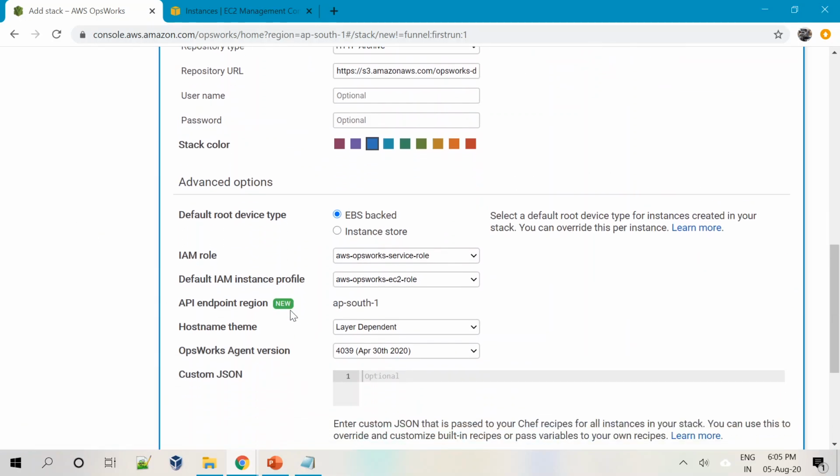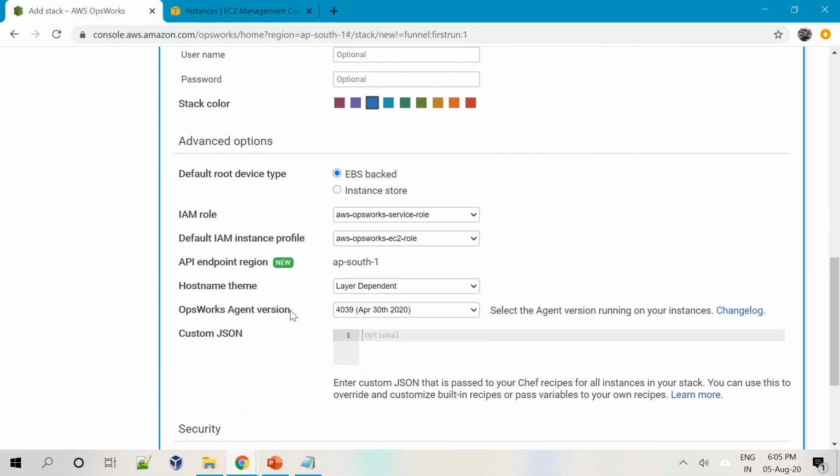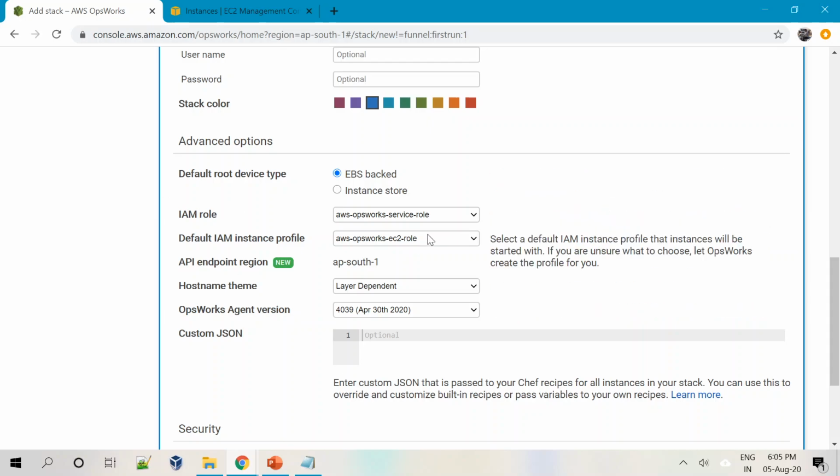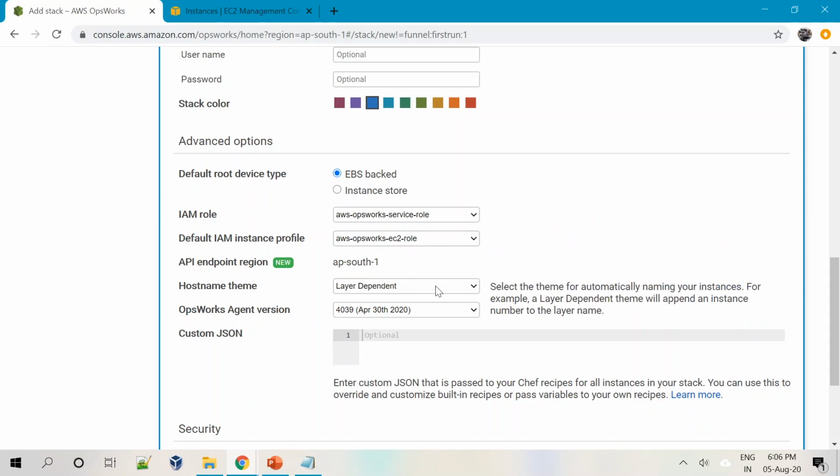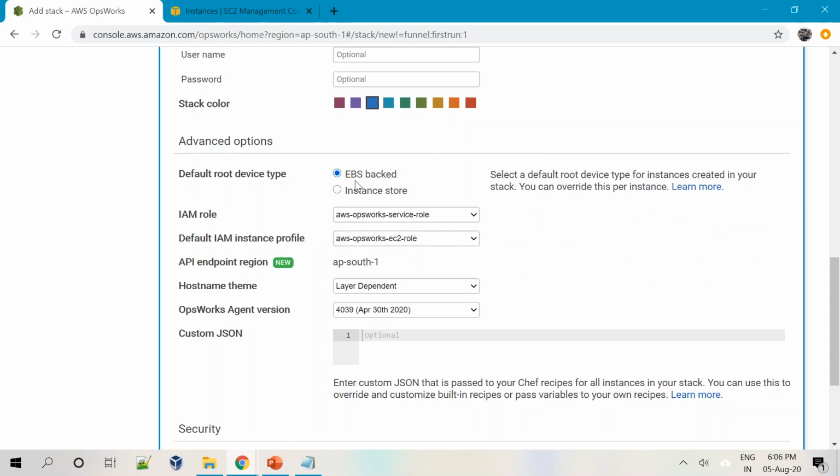Then I'll say advanced. Then I do not want to change anything here. So there is a default root device type. As you know, EC2 can be EBS backed or instance store backed. So I still want to keep it as EBS backed.